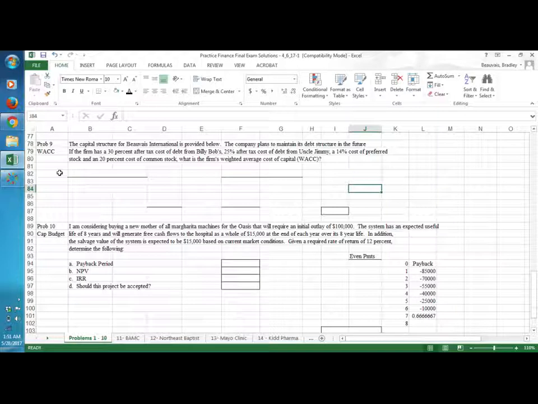Now, in the content that we've talked about, basically in the course room videos, we're dealing with two different sources of capital, those being debt and equity. Realize that in any company, we're going to have multiple different sources of both debt and equity. So this is a problem that really tries to push that envelope a little bit and show you that our weighted average cost of capital isn't as simplistic as just having two different options.